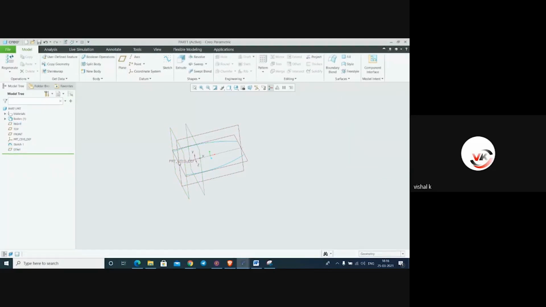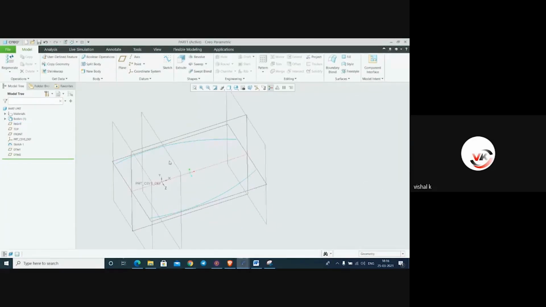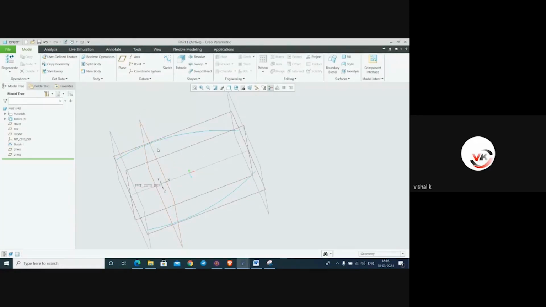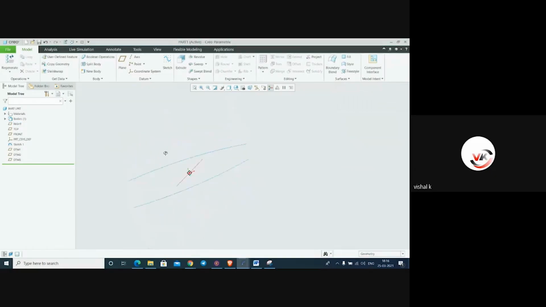Here we have to make again another one. One is here. Again same thing, plane, control, okay. Next one is in this middle, you have to shift this plane some more here. Okay,